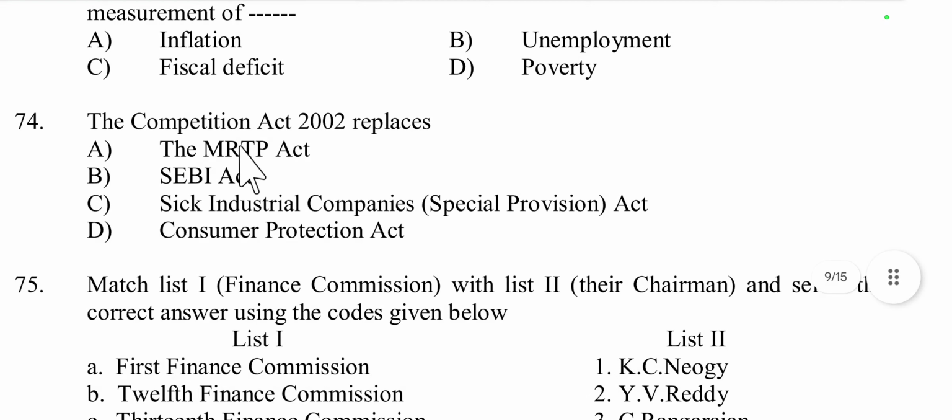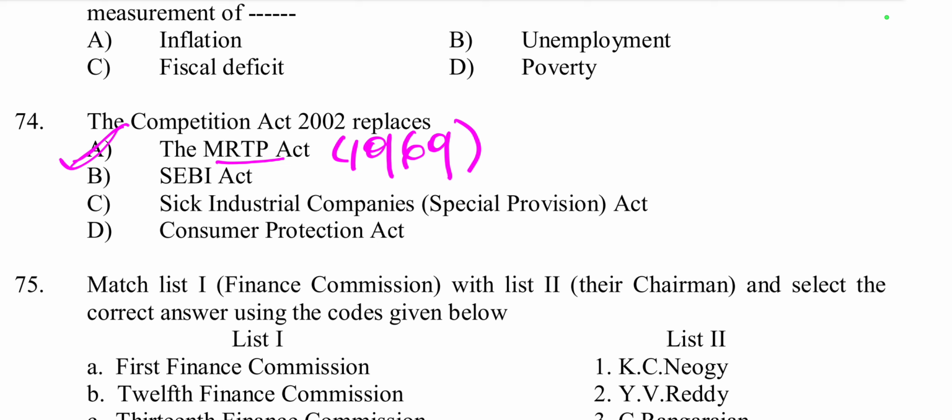Then question number 74, the Competition Act 2002 replaced SEBI, the MRTP, Sick Industrial Companies or the Consumer Protection Act. The Competition Act 2002 replaced the MRTP, meaning the Monopolies and Restrictive Trade Practices Act, which came in 1969 to promote competition and prevent anti-competitive practices. So option A is the right answer.